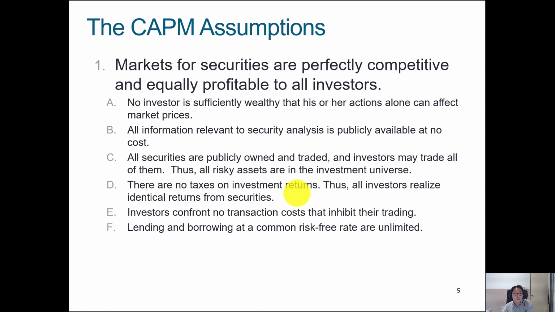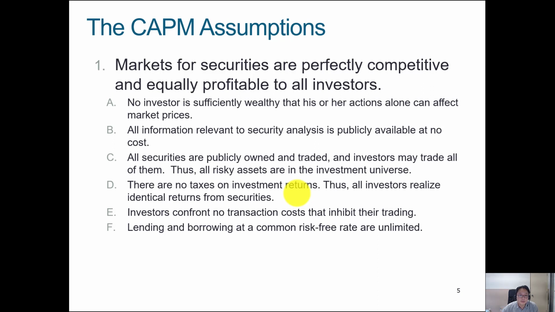The third assumption is that all securities are publicly owned and traded, and investors can trade in any and all of them, right? So all risky assets are in the investor universe. Now we know that this is also a tough assumption, because we also have private companies, not just public. When we invest on the stock market, on the ASX, that only includes publicly traded assets in Australia, but it doesn't necessarily include those in the US.